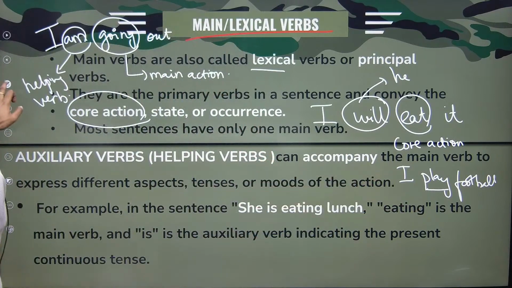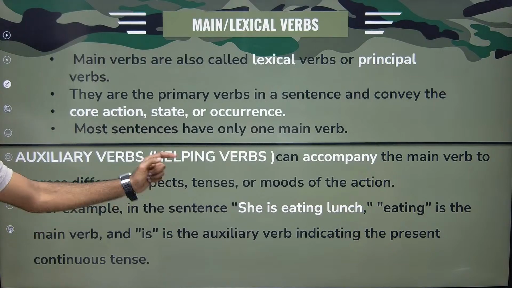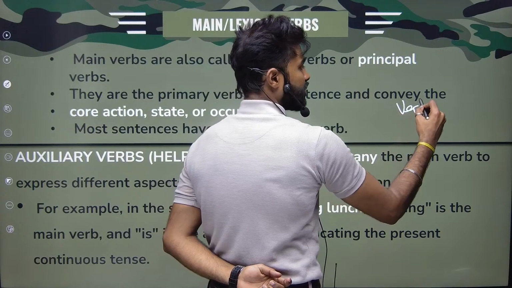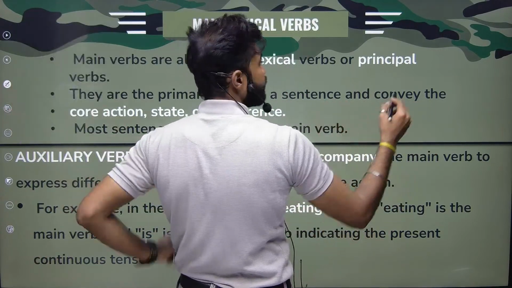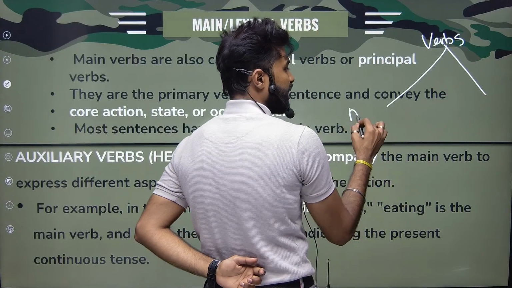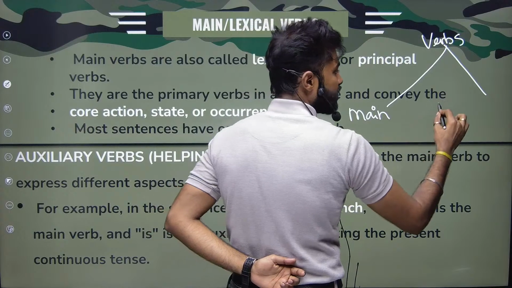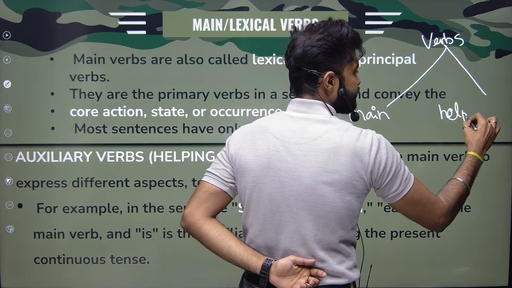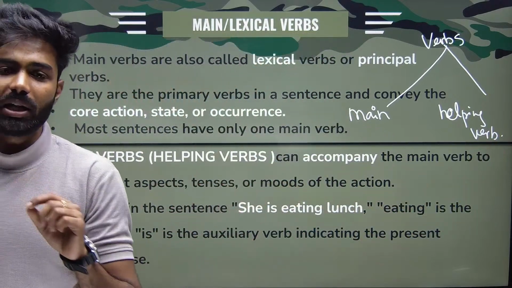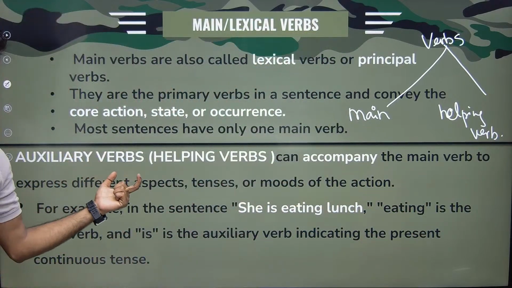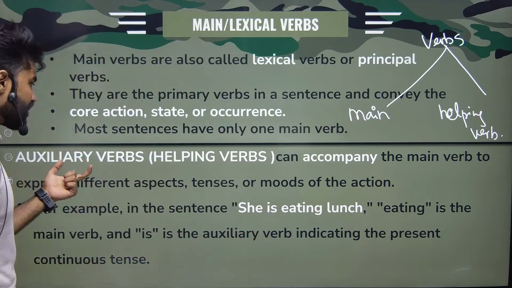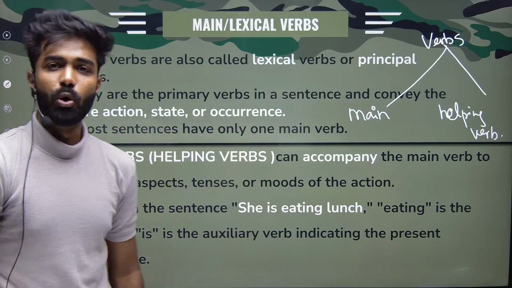All right. So what are auxiliary verbs or helping verbs? We have already seen that we can classify verbs into two: main verb and helping verb. What is the other name of this helping verb? The other name of helping verb is auxiliary verb. Auxiliary verb and helping verb are both the same, okay? So if I say auxiliary verb or helping verb, both mean the same.